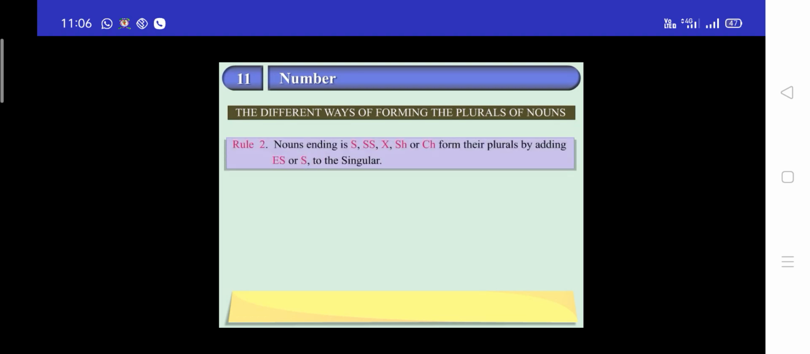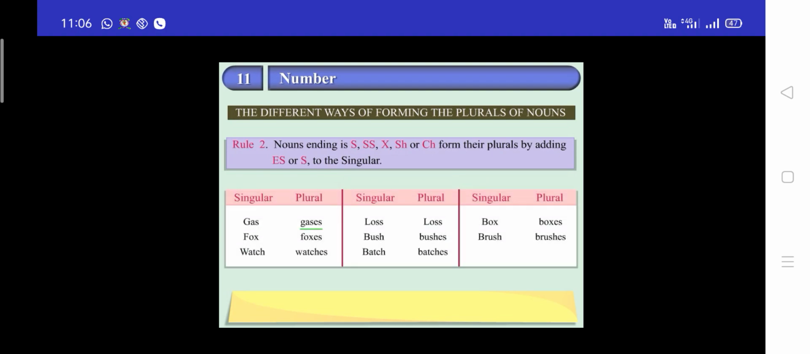Rule 2. Nouns ending in s, ss, x, sh or ch form their plurals by adding es to the singular. Gas, gases. Fox, foxes. Watch, watches. Loss, losses. Bush, bushes. Batch, batches. Box, boxes. Brush, brushes.